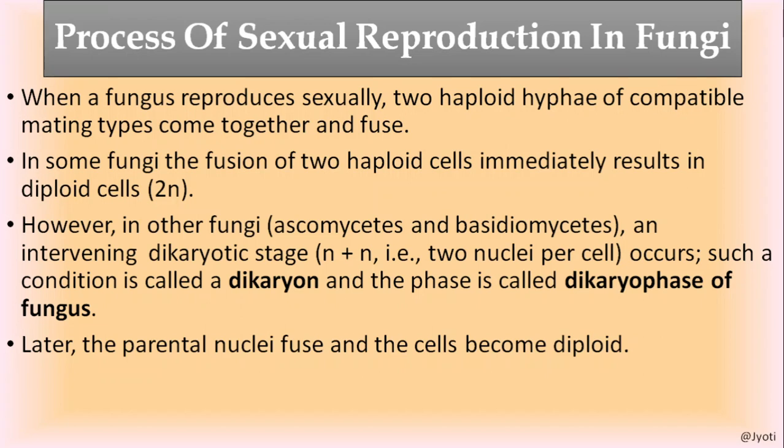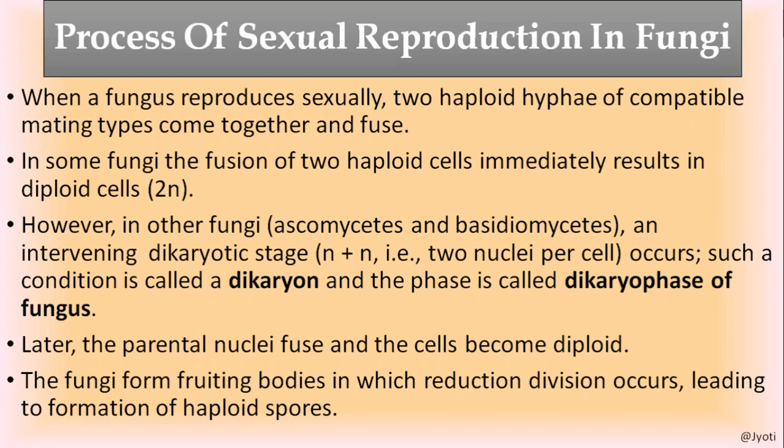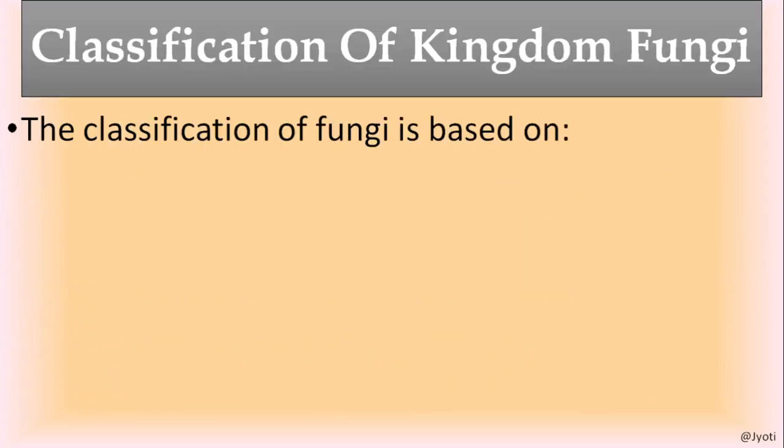Later, as I have shown you in the diagram, first the protoplasm fuses and a dikaryophase comes, and then the two nuclei fuse and the cell becomes diploid. Then the fungus forms the fruiting body in which the reduction division or meiosis takes place, and that forms the haploid spores. I have shown you in the diagram.